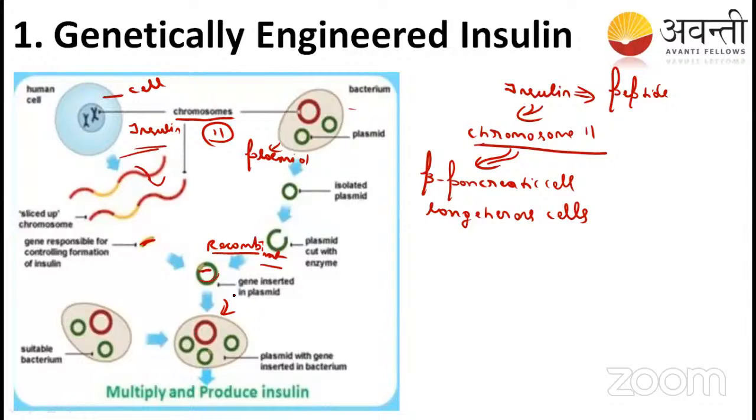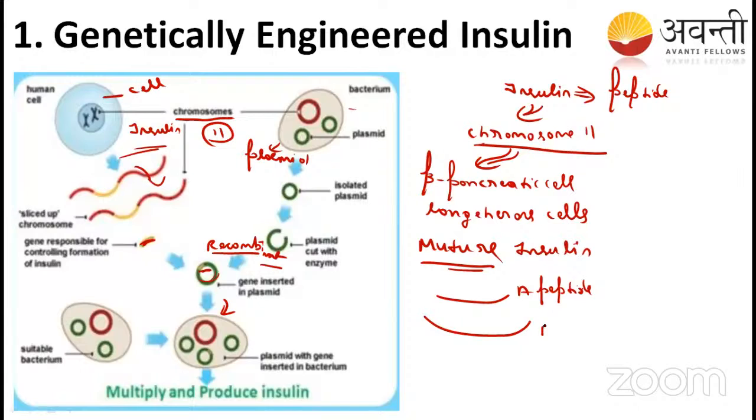So let us first study the structure of insulin. First let us study the mature insulin. Mature insulin structure is like this. It is made up of two peptides. One we call the A peptide and the other the B peptide.